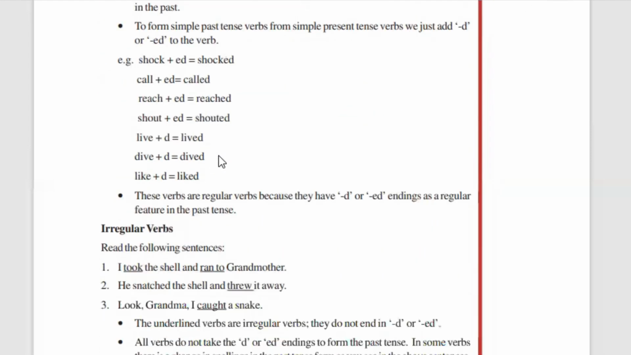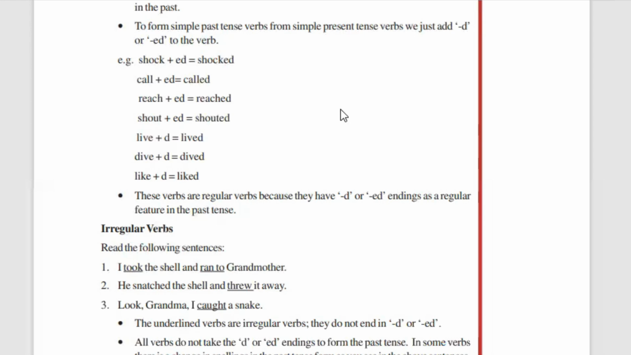How can we make a simple past tense verb into a simple present tense verb? See over here, to form a simple past tense verb from a simple present tense verb, you just need to add d or ed to the verb. So it is very easy to make a simple present tense verb into a past tense verb. You only have to add d or ed to the simple present tense verb.